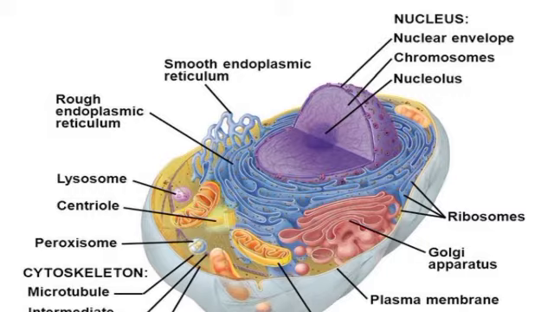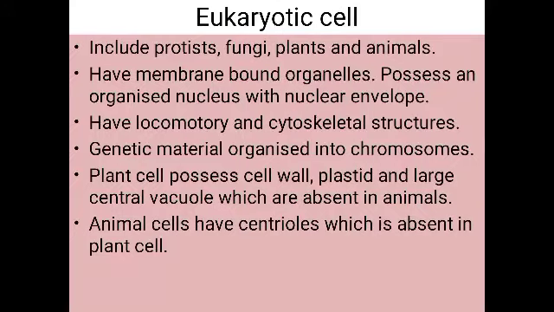Okay, now when we see the eukaryotic cells, all the eukaryotic cells are not identical. The plant and animal cells are different, isn't it? The plant cells are having cell wall, plastids, and a large central vacuole is present. Now, on the other hand, if you see the animal cell, they do not have this, isn't it? Cell wall, plastid, and vacuole is absent in animal cell. But the animal cells are having centrioles, isn't it? And that centrioles are absent in plant cells. So, plant cells differ from the animal cells.